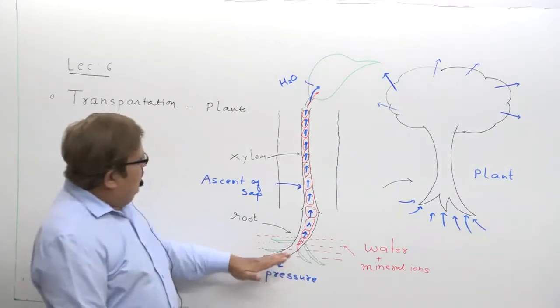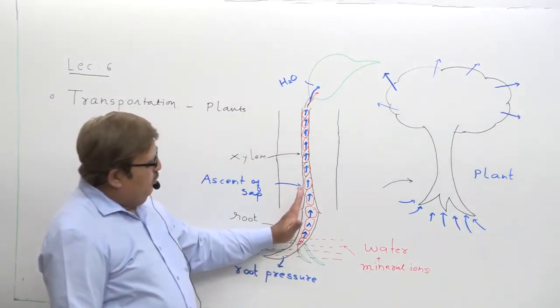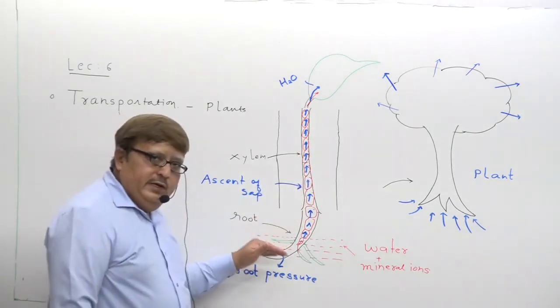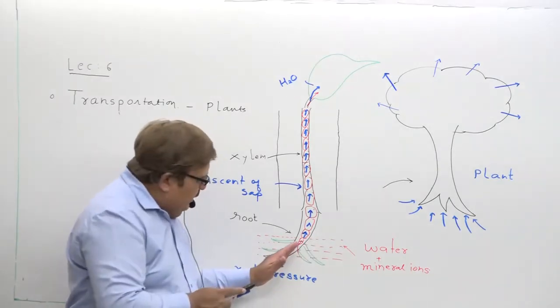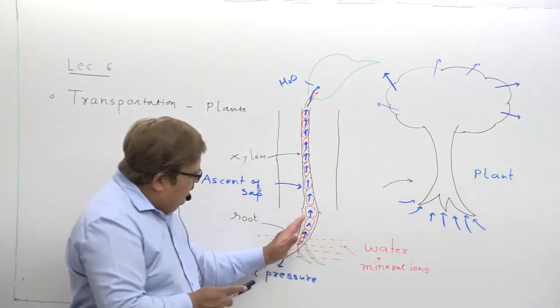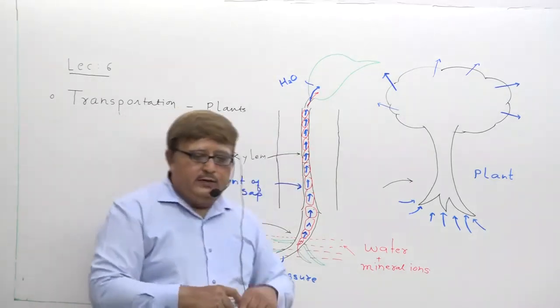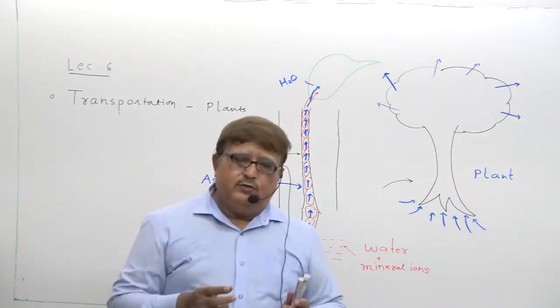Root pressure helped in transporting water in the stem, and because there is a constant entry of water, the water column rises up in the stem.